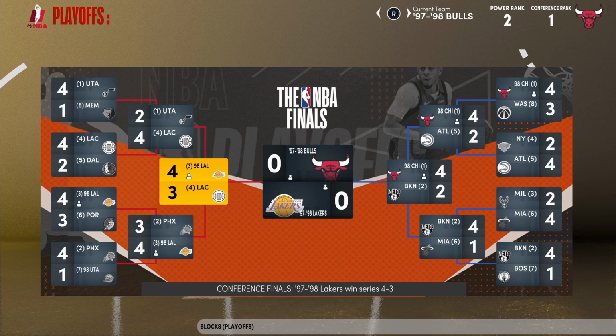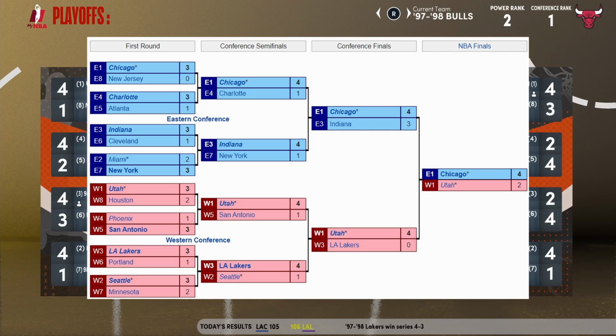Today we are simulating what if Kobe and Michael Jordan played each other in the 1998 NBA Finals. If we look at the playoff bracket in the picture above, we were so close to having this happen, but the Lakers were swept in 4 games by the Utah Jazz at the time.